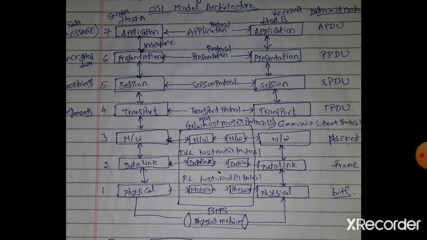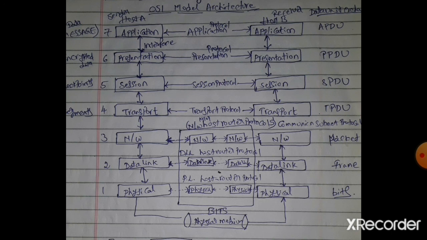Next, the third technique is synchronization. Synchronization is simply matching: whichever data you are sending from the sender side has to be received by the receiver exactly. The same information has to be received by the receiver. That is nothing but synchronization.